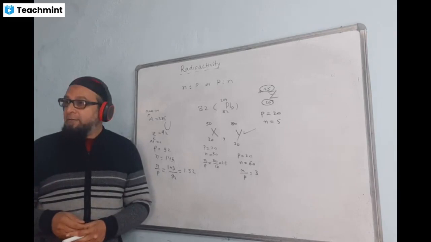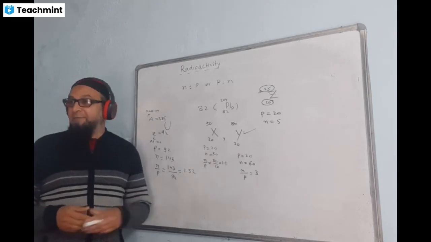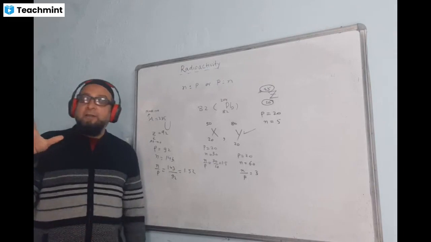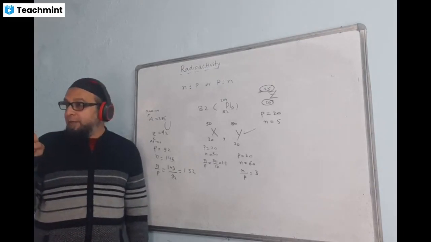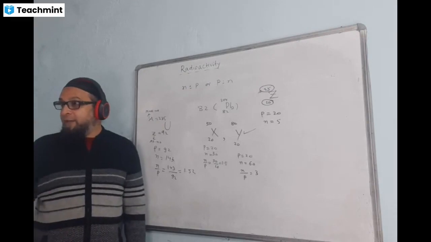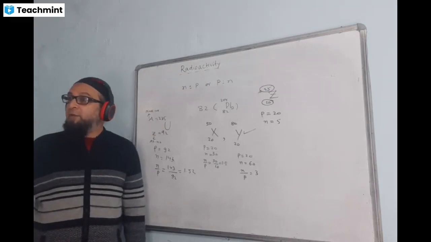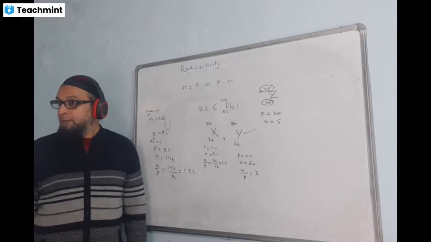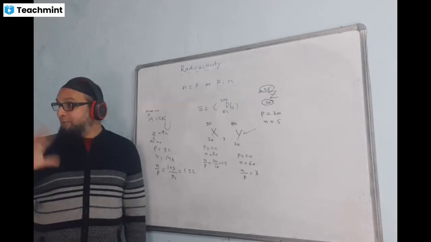Which one is better? We say the artificial one. Why? Because with artificial radioactive elements, the radiations will not be that powerful, will not be harmful. Whereas with the natural radioactive materials, radiations are very strong and very harmful. So we are going for the artificial one.